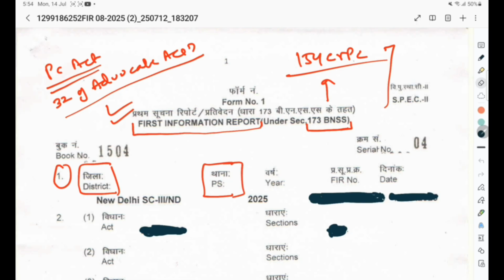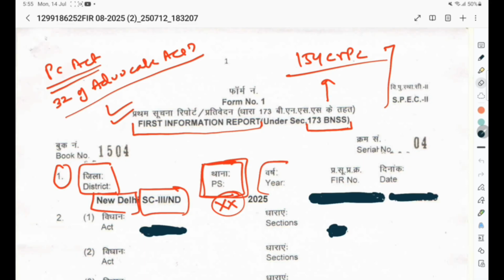PS means police station. But in case of CBI trap cases, the PS column is usually kept blank. And apart from that, in the column of district, the place and the concerned wing of CBI working on the case is mentioned.